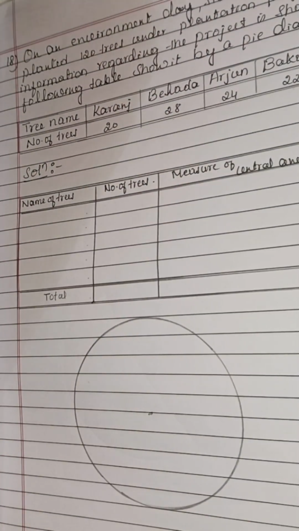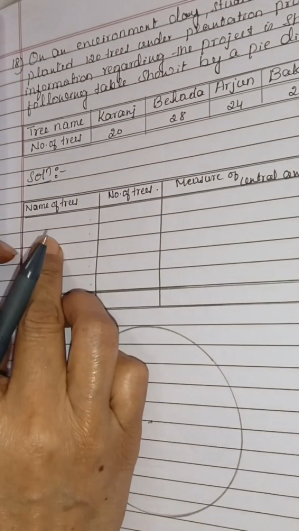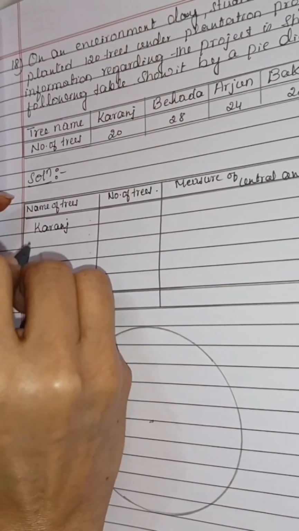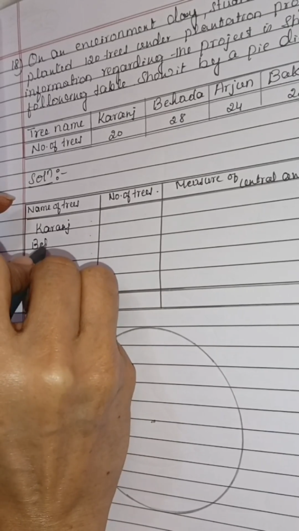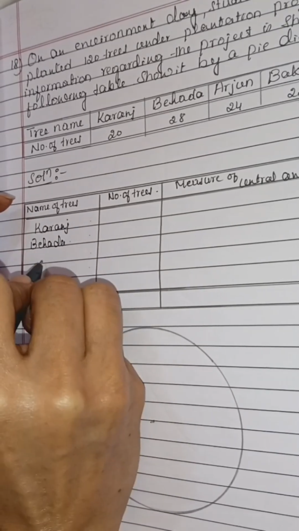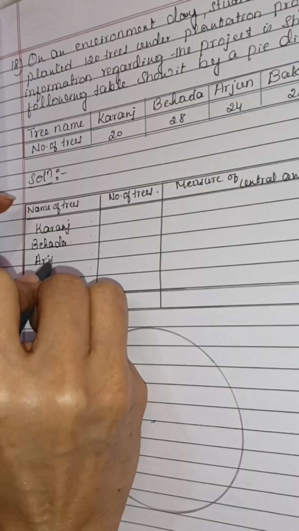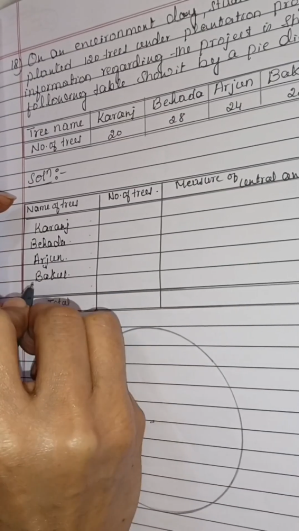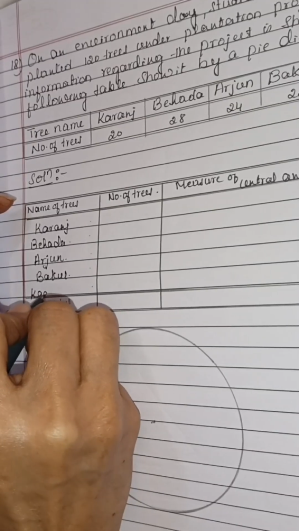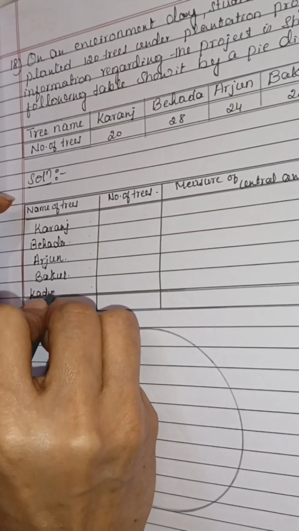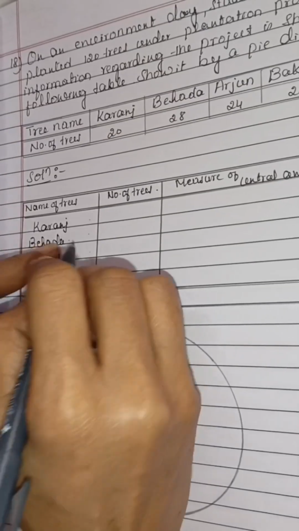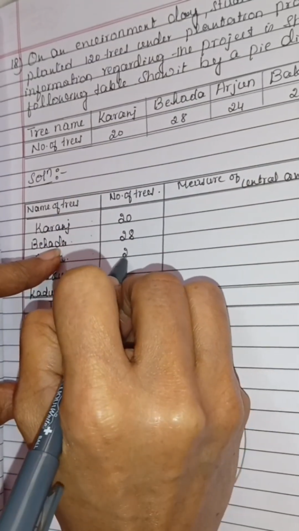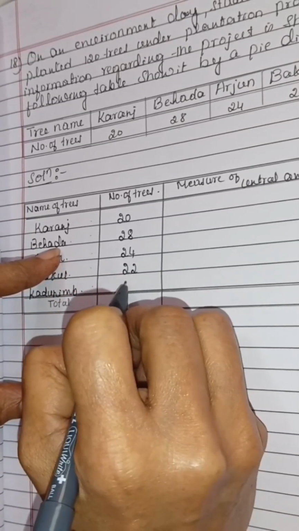And make a column of this. First write the names of trees: Karanj and Beheda. Then Arjun, Bakul. Then Kadunimb. Okay. Then arrange the number of trees: 20. Here is 28. Here is 24. It's 22. And here it's 26.